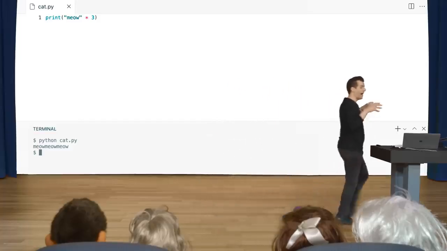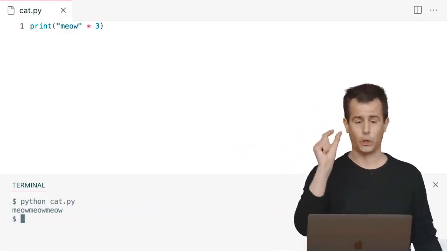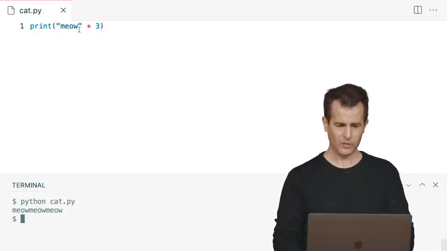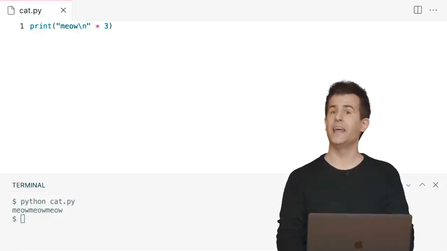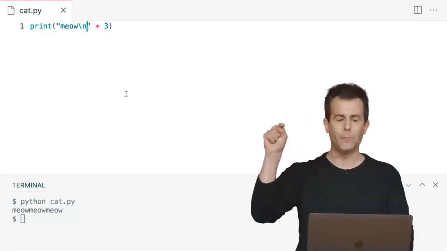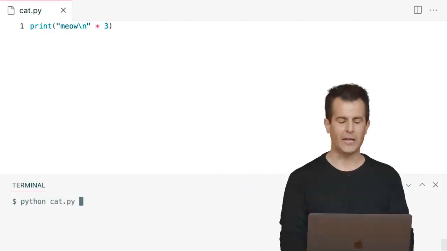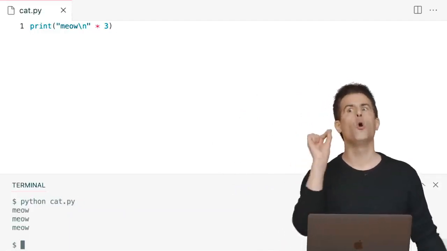Amazing. Yes, think back to \n, which is the way you as the programmer can express a new line in code. And I think if I take your advice, I put a \n there inside of my quotes so that at the end of every meow, there's a new line. Let's see how this looks. Let me clear my screen and run python of cat.py. OK, so close. I like this.